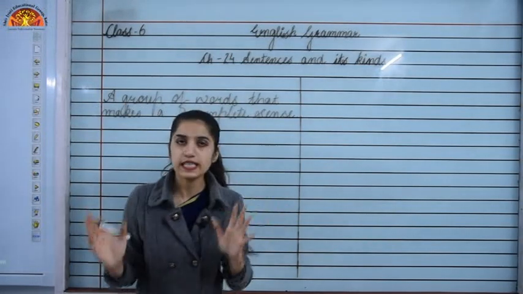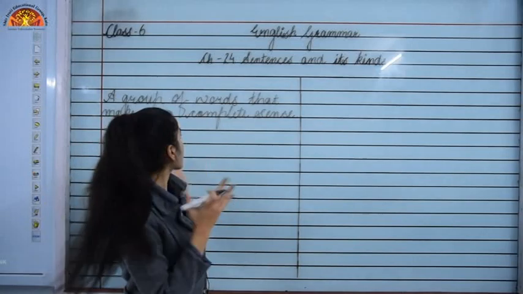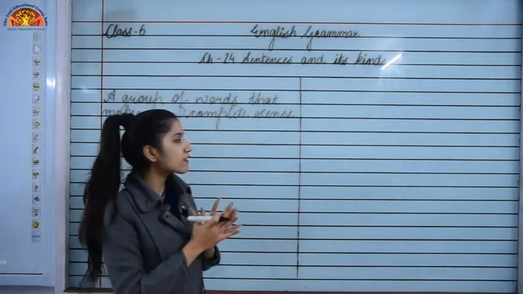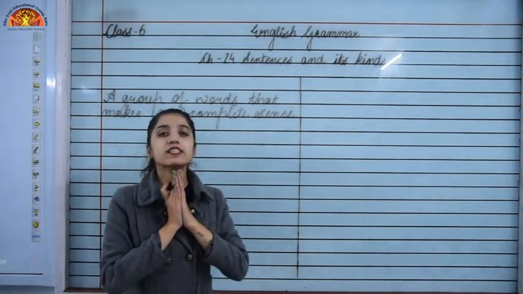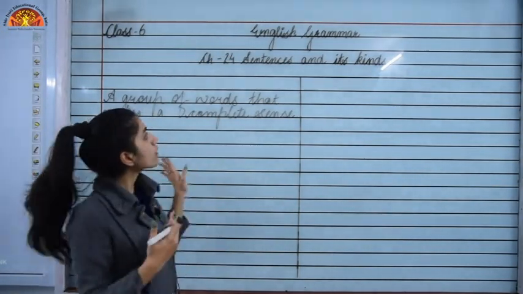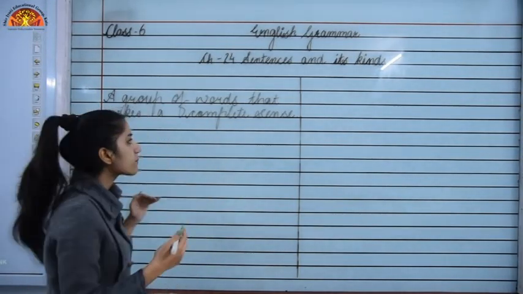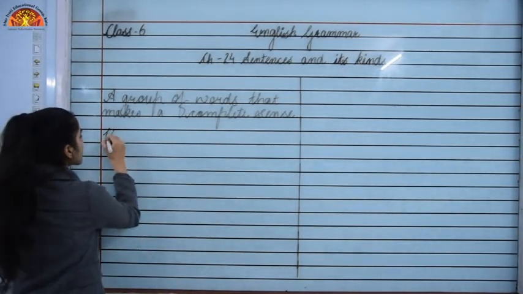When we combine the words together, they give us a complete meaning, and that is called a sentence. We are going to study the kinds of sentences also in this chapter. Let's see what are the kinds of sentences.